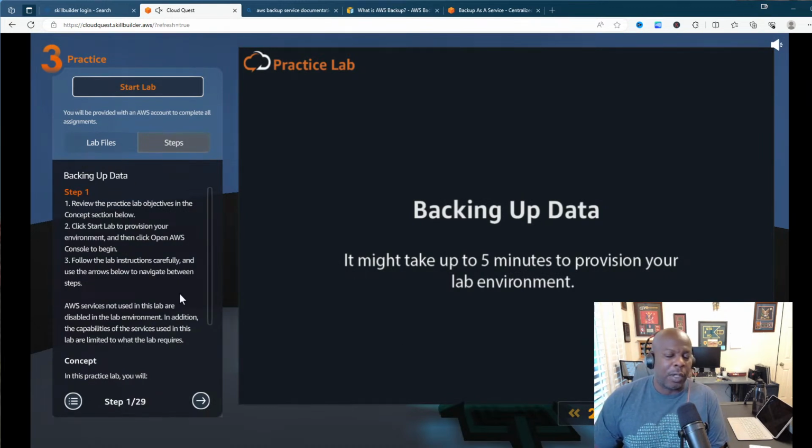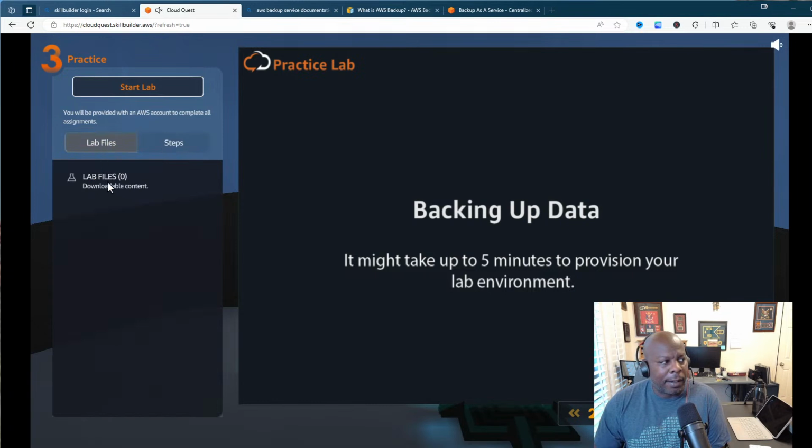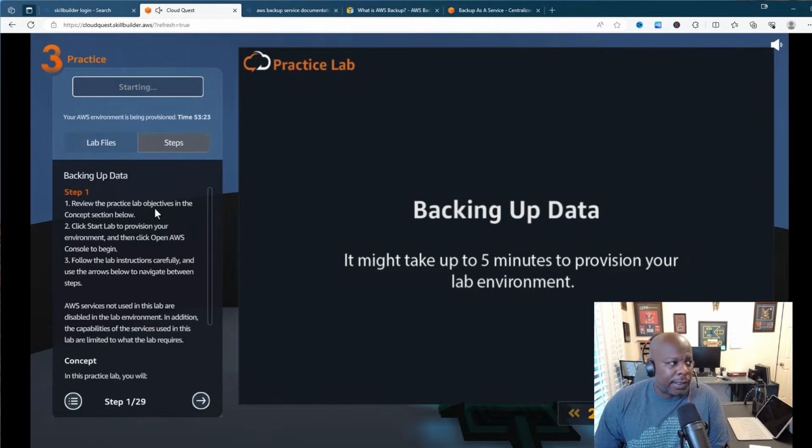So the first thing when you come to these exercises is you want to see if there's any associated lab files. So right here we have lab files. There is no associated lab file, so we're good to go here. So now all you want to do is start your lab. All right, so now our lab is being provisioned.